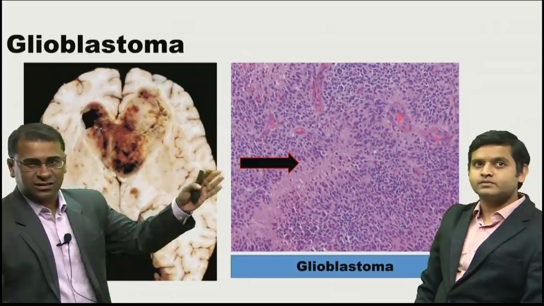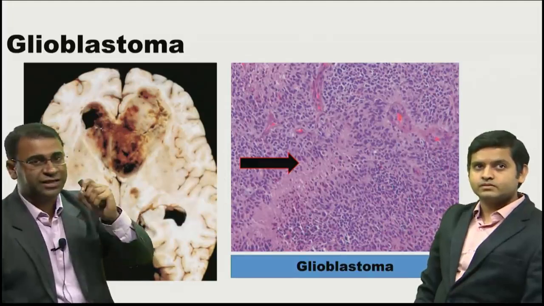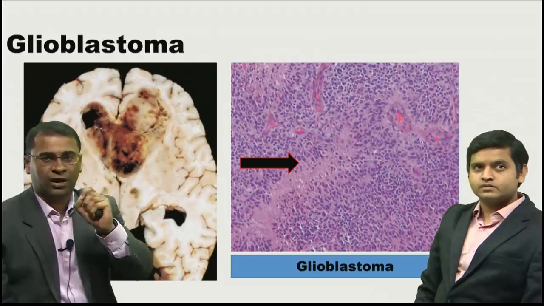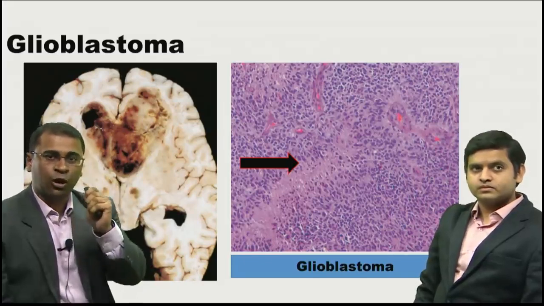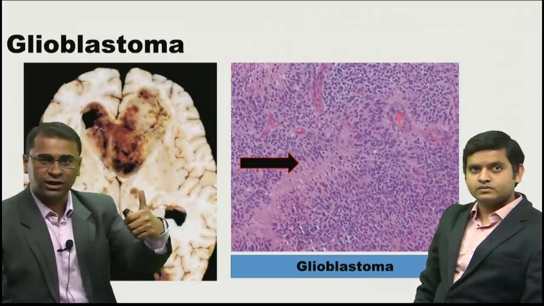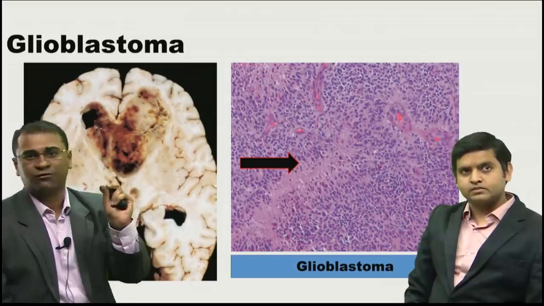Now friends, as sir told, look, it's a necrosis. I was always telling you about necrosis. I told you it's a grade 4 astrocytoma. Being a grade 4, it should be malignant. And any malignant tumor should always show you increased necrosis, increased vascularity, and increased mitotic rate. These 3 features you will always find in a malignant tumor.